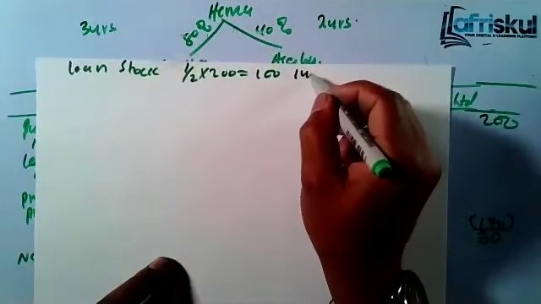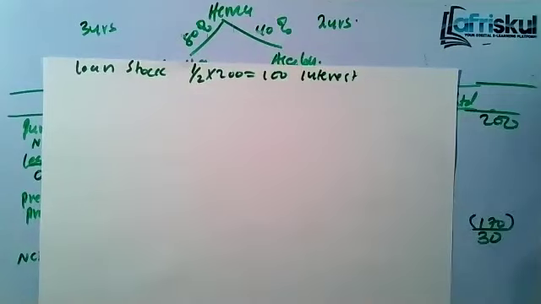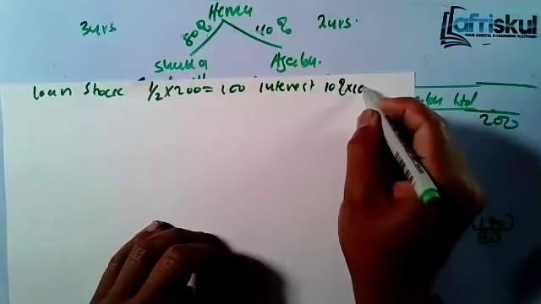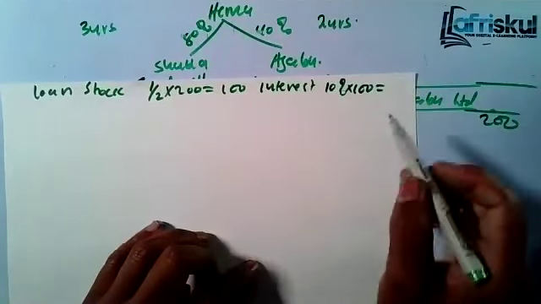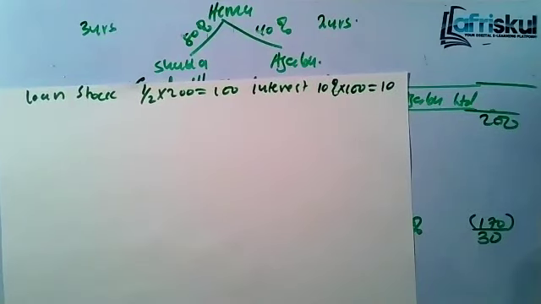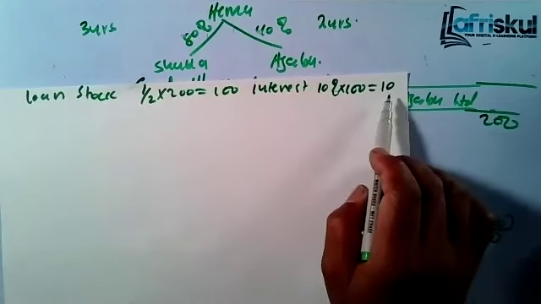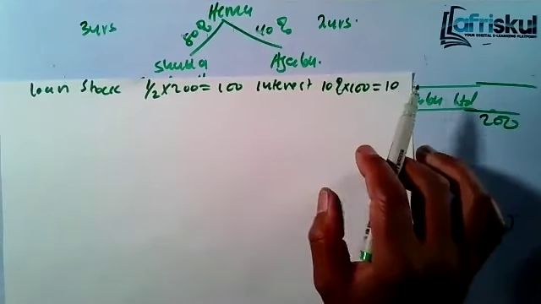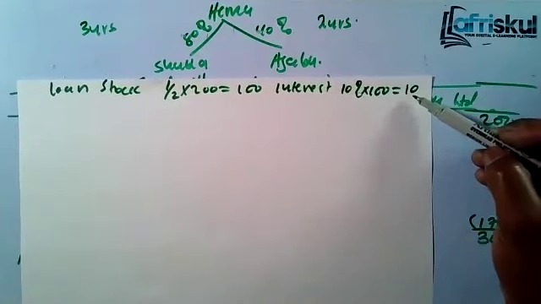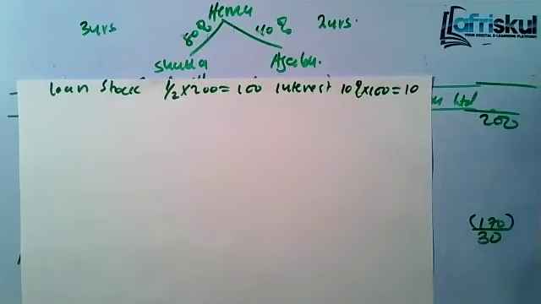So that means they are eligible for an interest. We are told it's 10% loan stock, so they have been paying an interest of 10% of 100. That means in the income statement, the subsidiary will pay 10 as interest, which it shows as finance cost. But for the parent, we'll show this 10 as income. So that means we need to eliminate it. That's what we call the intergroup balances.